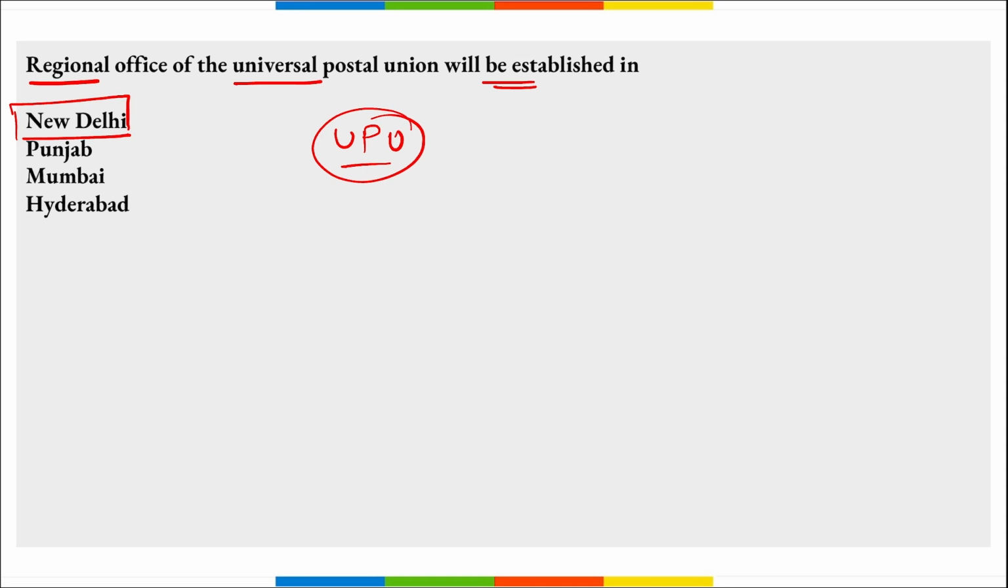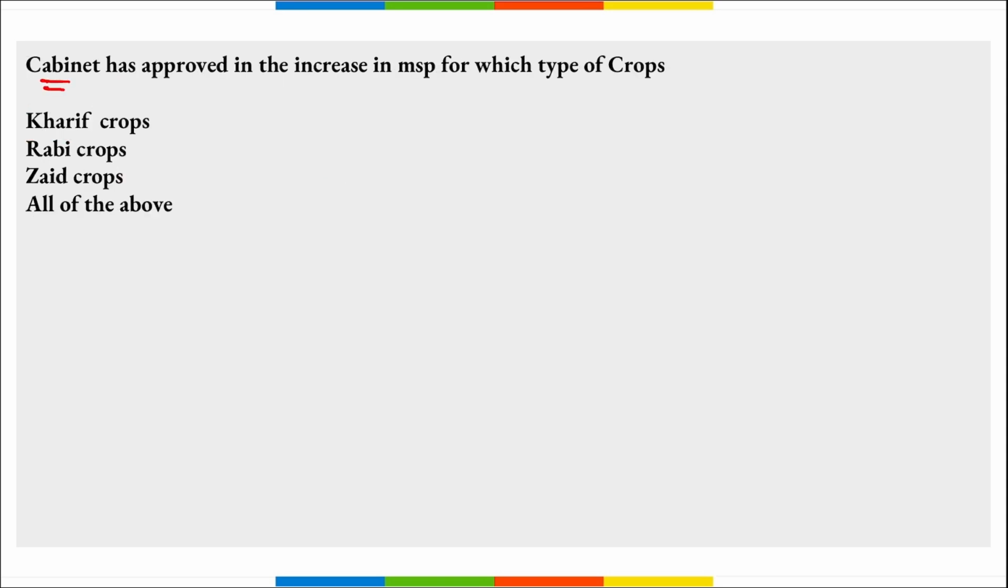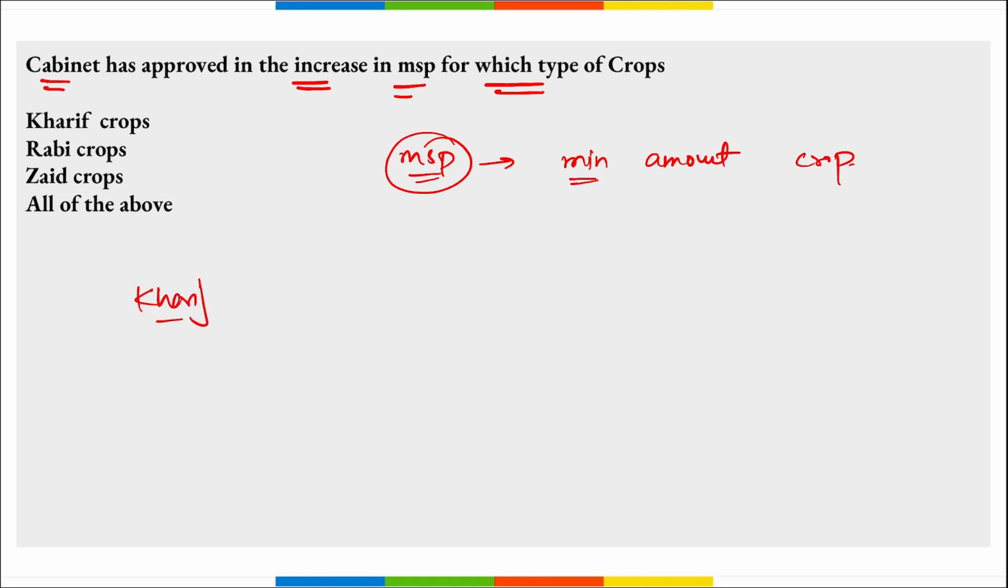Next, Cabinet has approved the increase in the MSP for which type of crop? What is MSP? MSP is your minimum support price. This is the minimum amount that will be provided to a farmer for a particular crop. Now, some types of crops are there. What is a kharif crop? First of all, tell me.